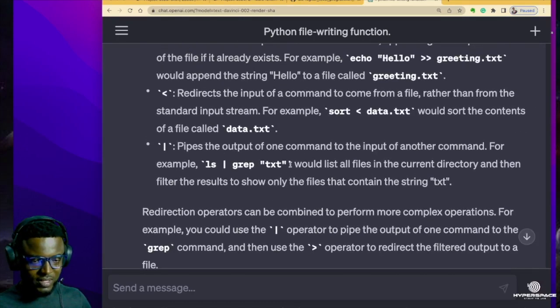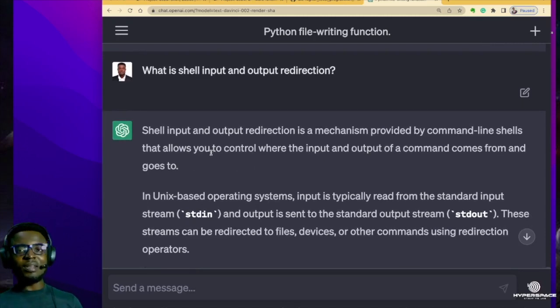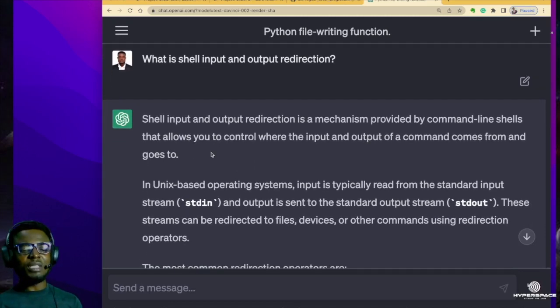Wow, look at this. Shell input and output redirection is a mechanism provided by command line shells that allows you to control where the input and output of a command comes from and goes to. In just one prompt, you get concise, brief, essential information concerning the topic that you are looking for. If you are not using ChatGPT in your coding journey, then you are missing out on a lot. Take advantage of it and grow fast in this journey.